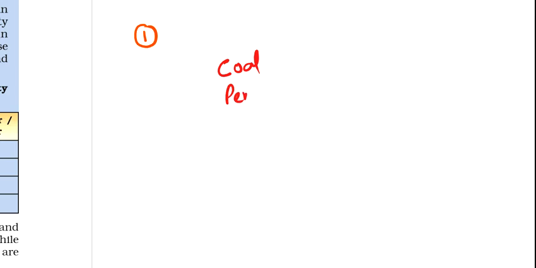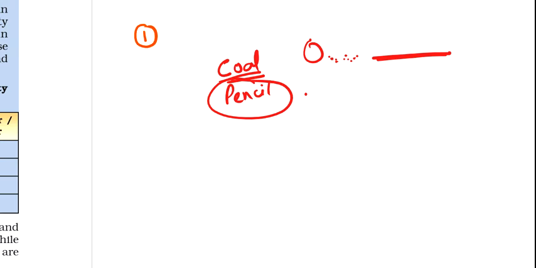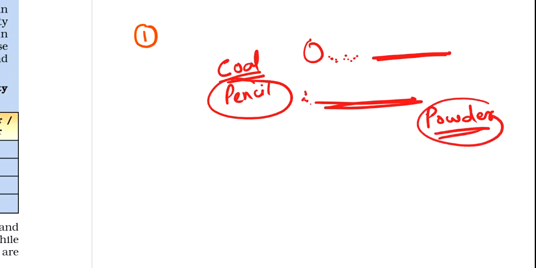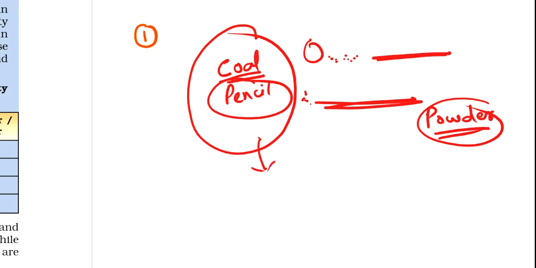This property is not shown by materials such as coal or pencil. What will happen? If you beat coal, it will break into small pieces, but it will not convert into a thin sheet. Similarly, a pencil will become small pieces and later powder, but it will not become a thin sheet. These are not metals, because metals can be beaten and spread into a thin sheet, and this property is known as malleability. Clear?